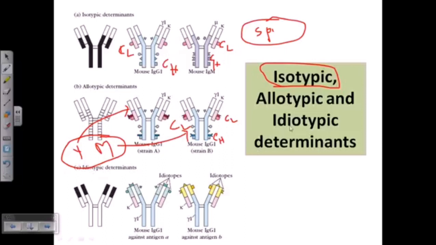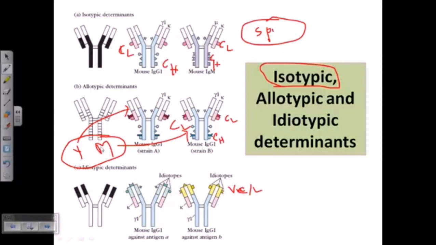It is a type of determinant which is designated only by the variable region of both the heavy and light chains. So if there is variation in the variable region, then we end up with something different. This variable region varies among all the immunoglobulins that we have. Inside your body, in the very beginning with isotypic determinants, we talked about a species and found similarity in the members of the species. For allotypic determinants, we found similarities within my body.